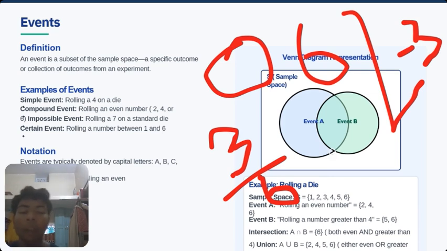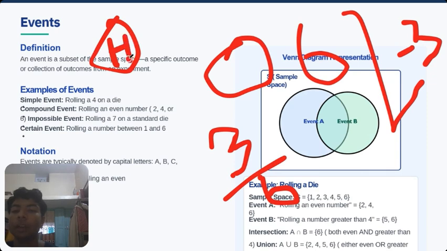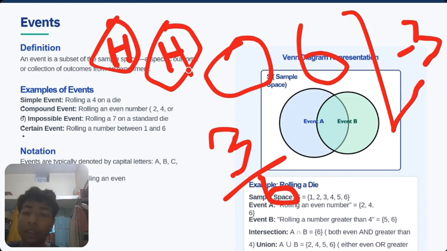Like a certain event, let's talk about a coin which has heads on both sides. Then what is the certainty that heads would occur? The certainty of heads would be one, because this is a certain event, and the probability of getting the event is one.